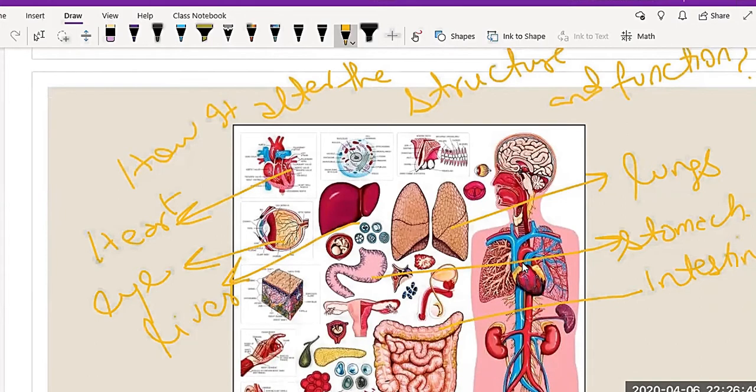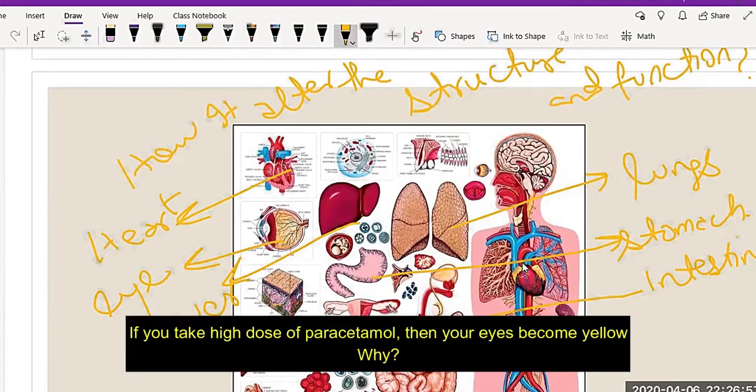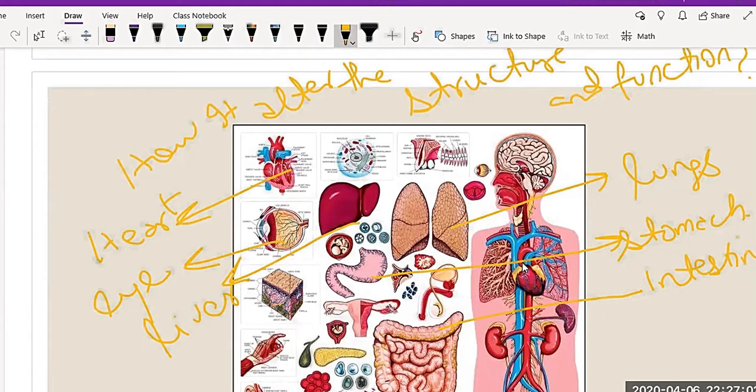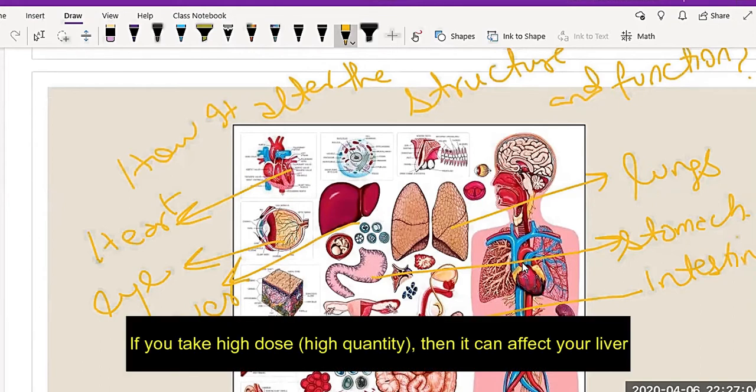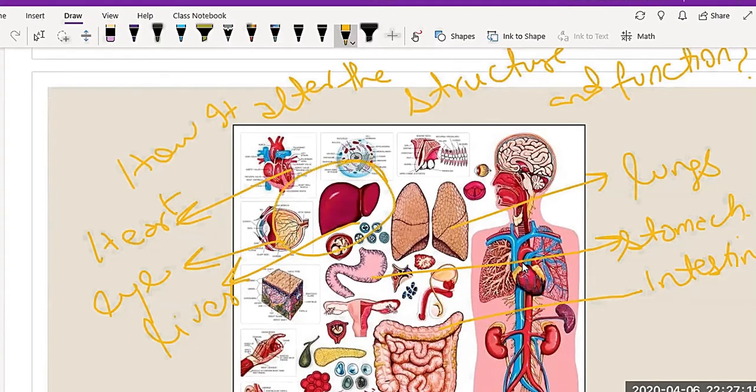I'll give you a simple example, paracetamol. If you take a high dose of paracetamol, then your eyes become yellow. Why? Because if you take paracetamol in high quantity, it can affect your liver, and the liver will not function properly, and the effect is shown in your eyes, which become yellowish.